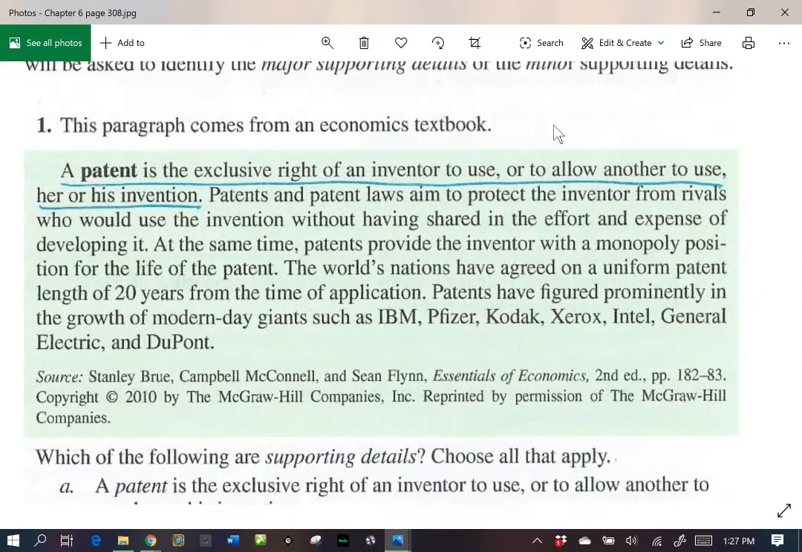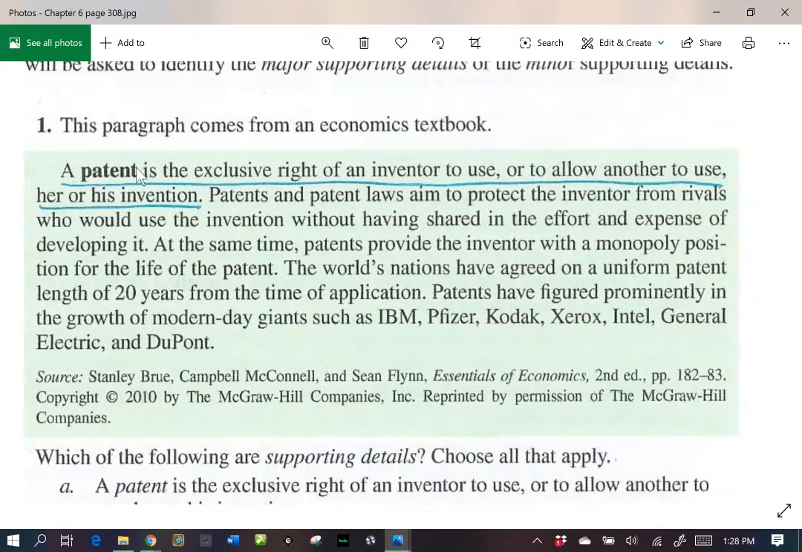It says, a patent is the exclusive right of an inventor to use or to allow another to use her or his invention. Patents and patent laws aim to protect the inventor from rivals who would use the invention without having shared in the effort and expense of developing it. At the same time, patents provide the inventor with a monopoly position for the life of the patent. The world's nations have agreed on a uniform patent length of 20 years from the time of application. Patents have figured prominently in the growth of modern day giants such as IBM, Pfizer, Kodak, Xerox, Intel, General Electric, and DuPont.